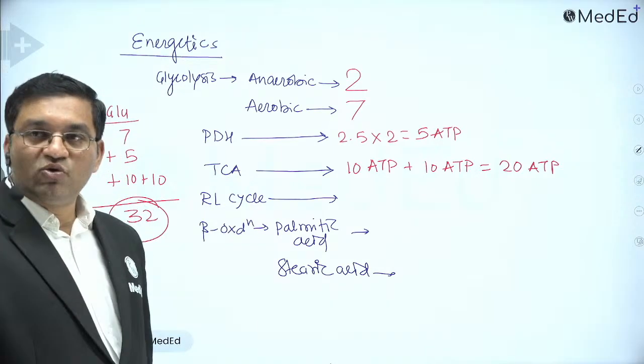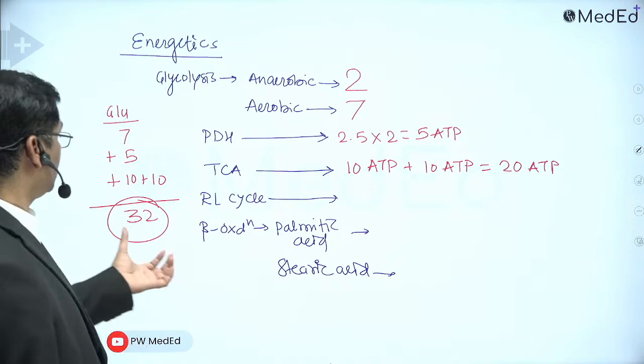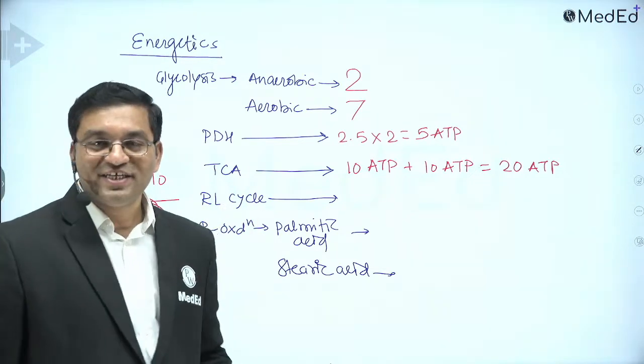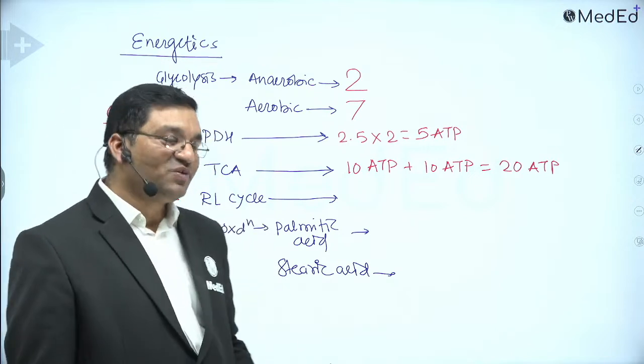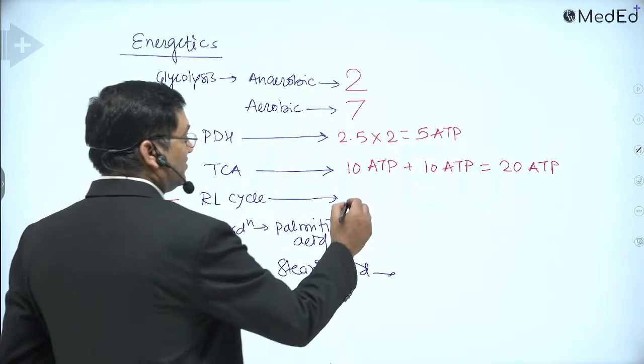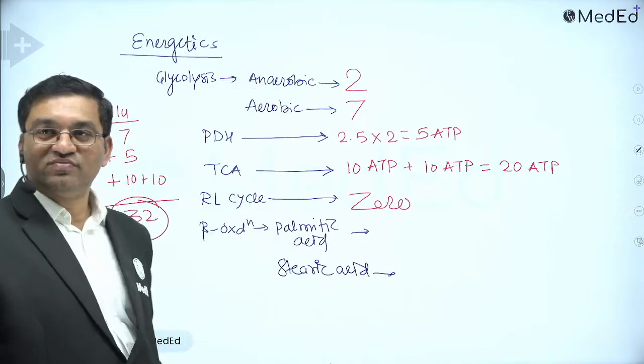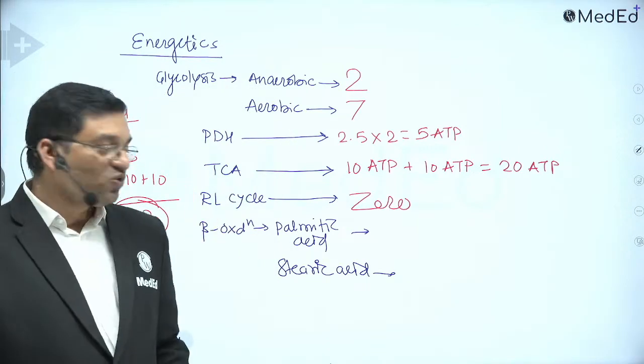Yes, TCA cycle will give you 10 ATPs. Rapoport-Luebering cycle will give you how many ATPs? And HMP shunt will give you how many ATP? 0. They will give you 0 ATPs.